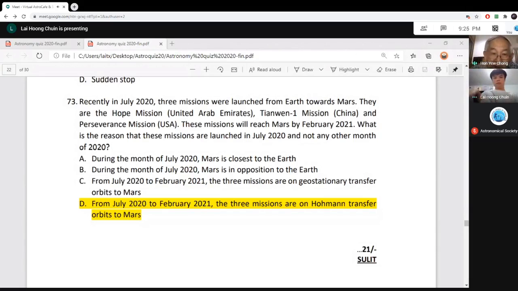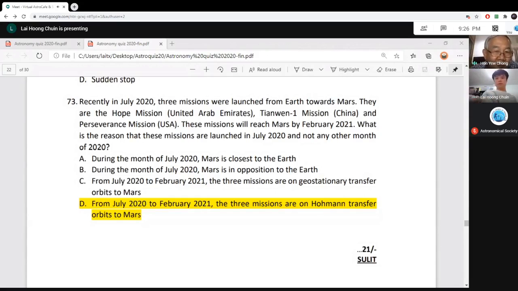So when traveling in the solar system, you never fire your rocket when the object you are aiming at is closest to the Earth. You fire at a different time, calculating, say, July to February next year, how many months later. By then the distance traveled will be the shortest, not when it is directly in a straight line, because when you fire, Mars will go away and Earth will go away. So it's not A.